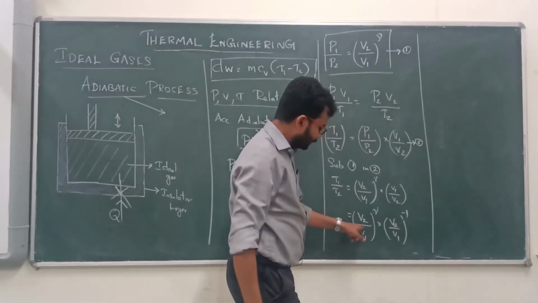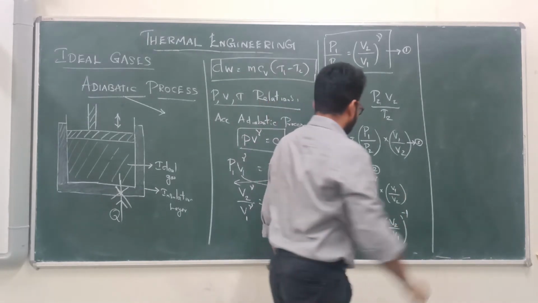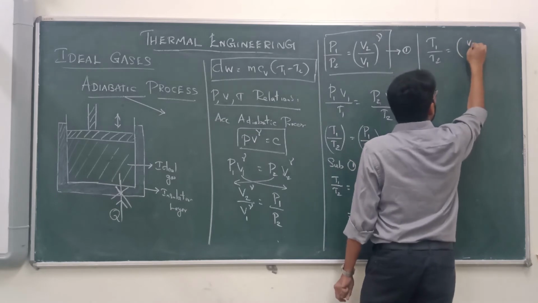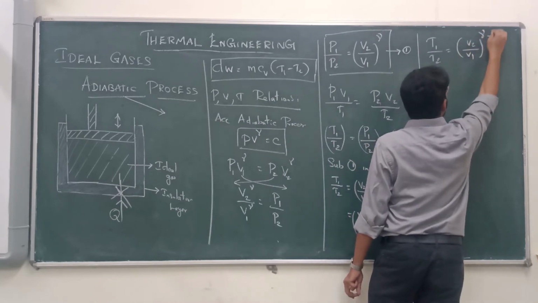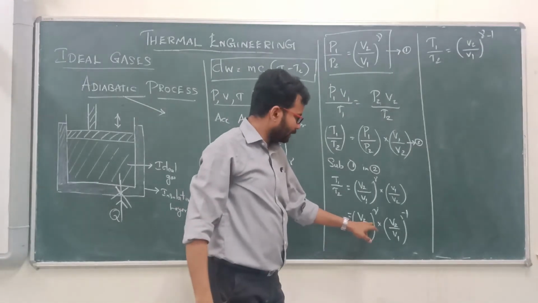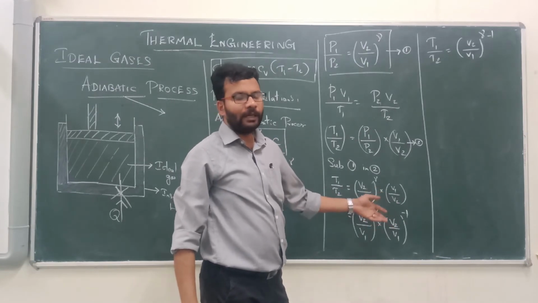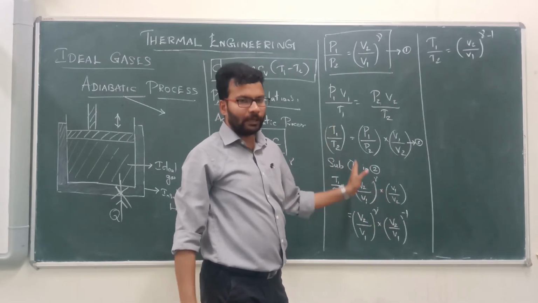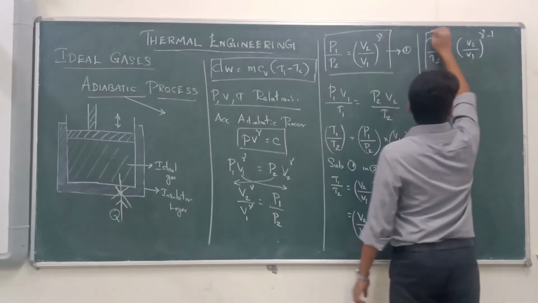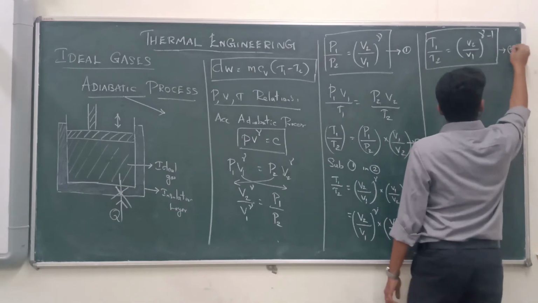So here these two terms are the same, and we simply add the powers. T1 by T2 is equal to (V2 by V1) to the power of gamma minus 1. Likewise, a square into a cube is a to the power 5, where we simply add the powers. So this is the temperature and volume relationship. Take this as equation 3.